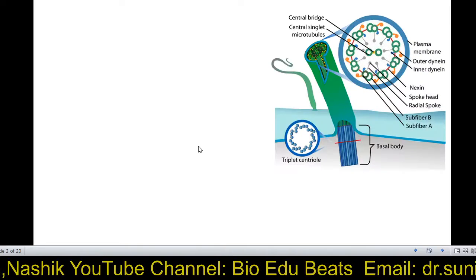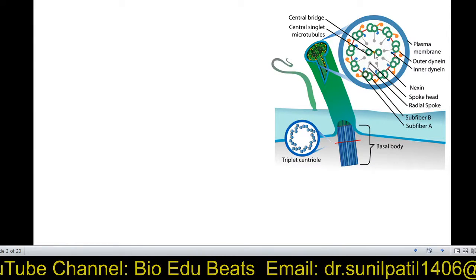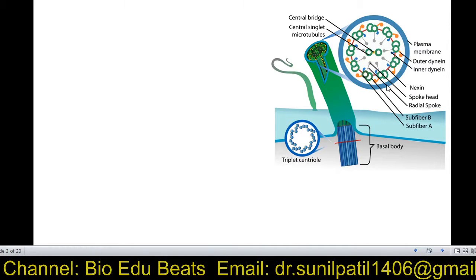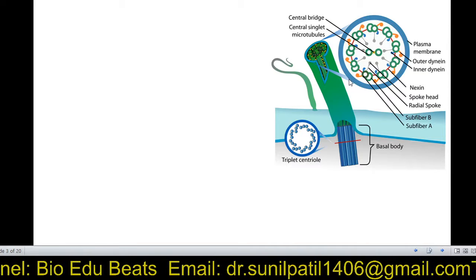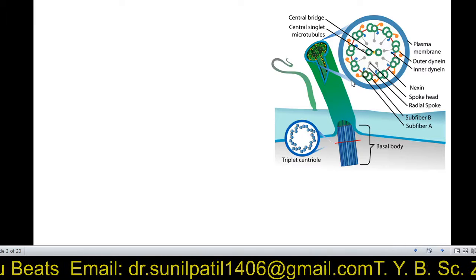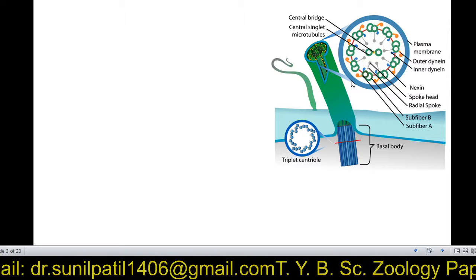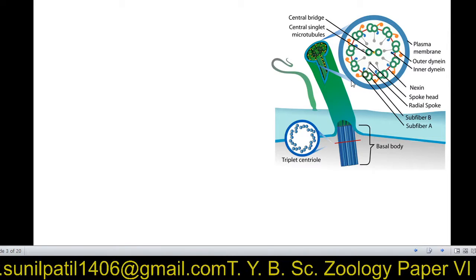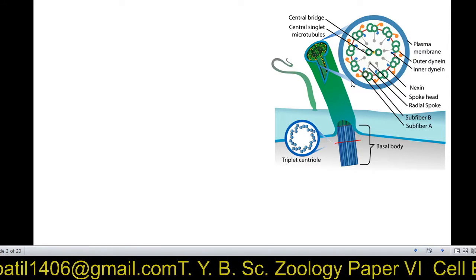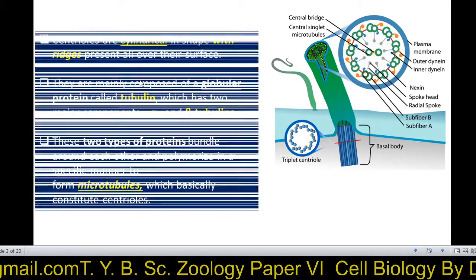In some lower animals, the structure is different. Around the central pair, nine doublets are found, like in crabs and other lower organisms. It may vary, so it may be different in different animals. It depends on whether they are higher animals or a different species, in other words.